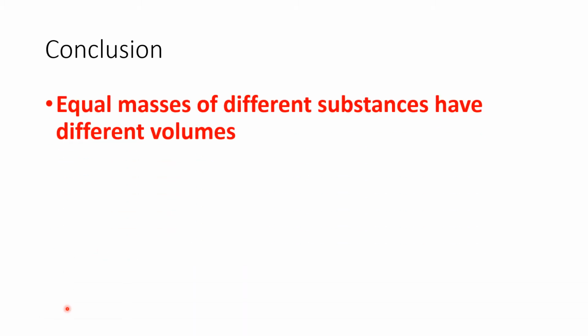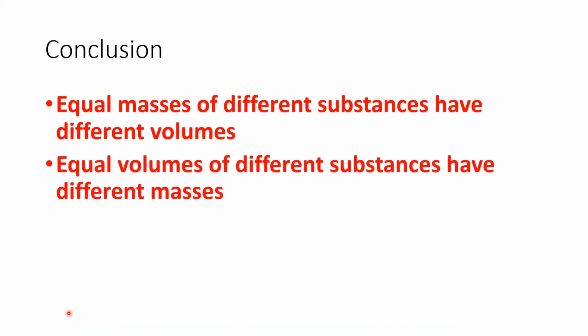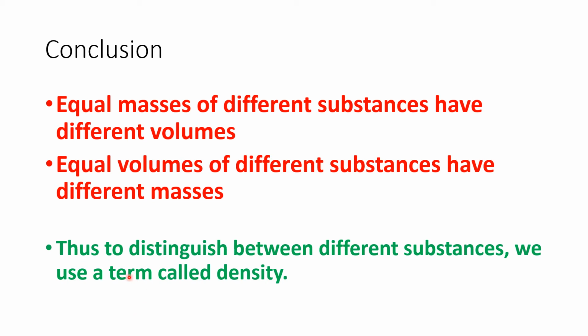So what is our observation in these cases? Equal masses of different substances have different volumes. Even though we took equal masses of iron and cotton, we saw that they have different volumes. And equal volumes of different substances have different masses. Even though we took equal volumes of sponge and iron, they had different masses. So to relate mass and volume, we have to take the help of some other term, and that term is called density. That is how density came into existence.